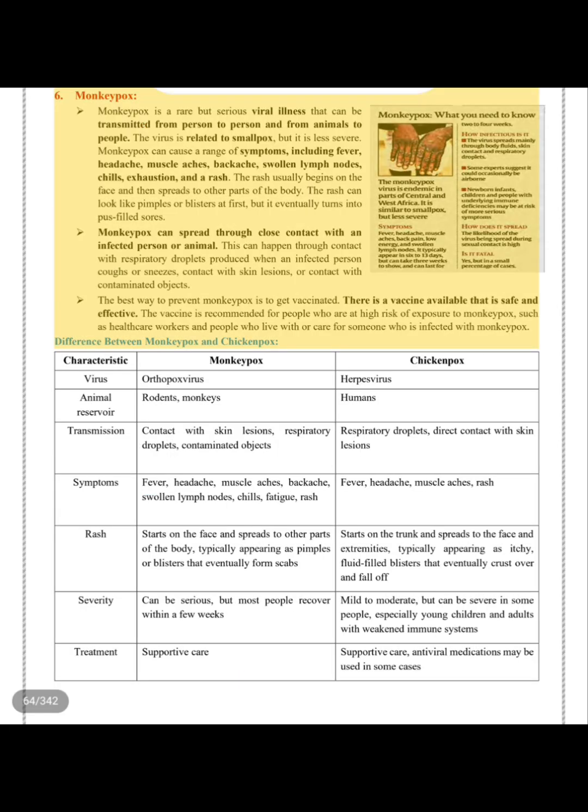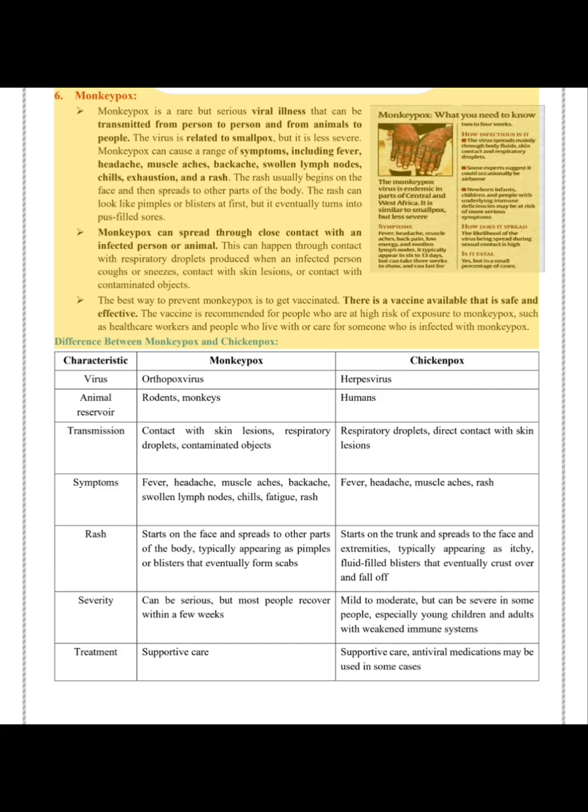6. Monkeypox. Monkeypox is a rare but serious viral illness that can be transmitted from person to person and from animals to people. The virus is related to smallpox, but it is less severe. Monkeypox can cause fever, headache, muscle aches, backache, swollen lymph nodes, chills, exhaustion, and a rash. The rash usually begins on the face and then spreads to other parts of the body. It can look like pimples or blisters at first, but it eventually turns into pus-filled sores.